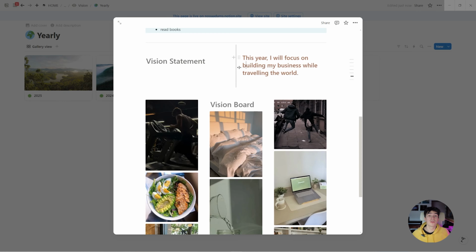For you, of course, it can be whatever. It can be, this year I really want to focus on spending more time with my family and my kids, or this year I really want to build strong friendships and meet new people. It can be whatever you want. That vision statement is just in one sentence, who do you want to become this year?